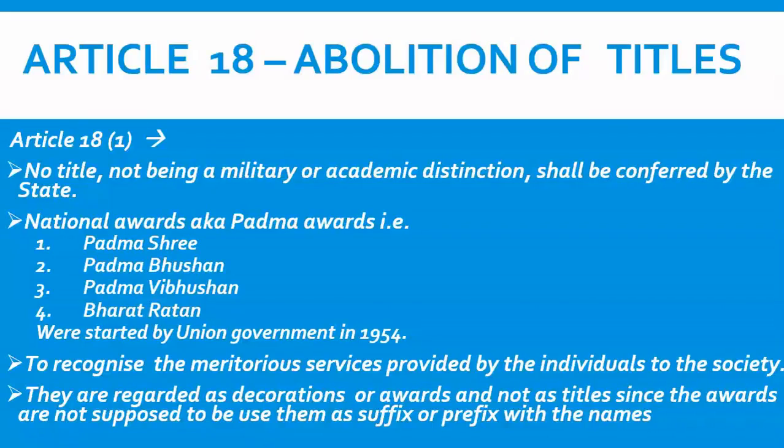Now friends, what is a title? So for example, Raja Hari Singh. So what is Raja? Raja is a title. A title is something which can be used before or after your name, which enhances the beauty of your name, which puts some weight in your name. For example, Raja Hari Singh. What is Raja? Raja is a title. What is Shrimant? Shrimant is a title. So Article 18 says that the government is not allowed to give any kind of title to any person.